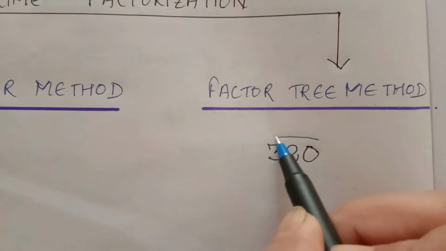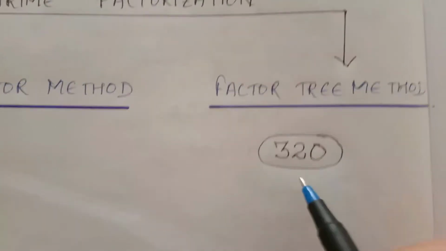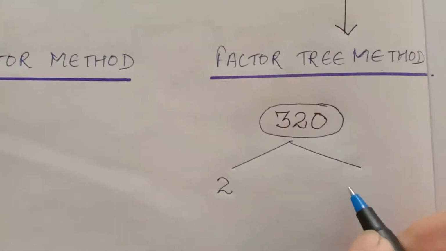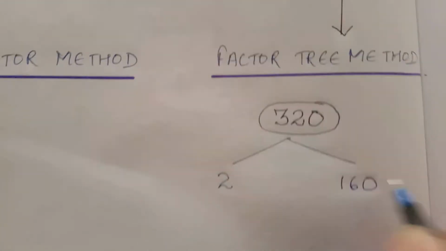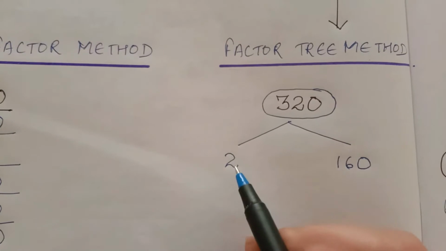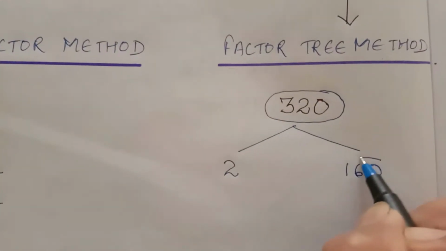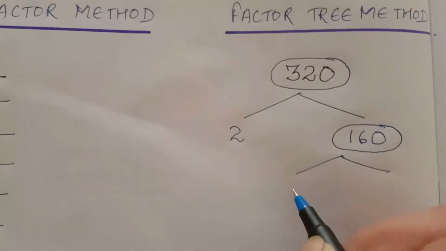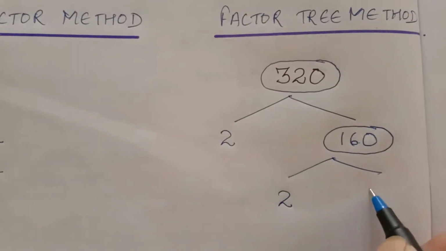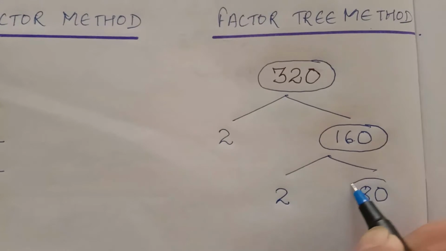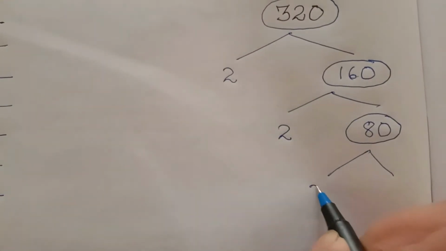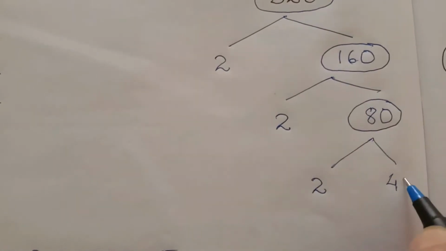In the factor tree, you have to write 320 here. 2 160s are 320, and 2 is a prime number, so it will stop here only. Now this 160, again we have to find the factors: 2 80s are 160. Again we find the factors of 80: 2 40s are 80.